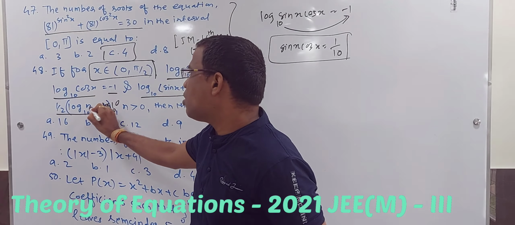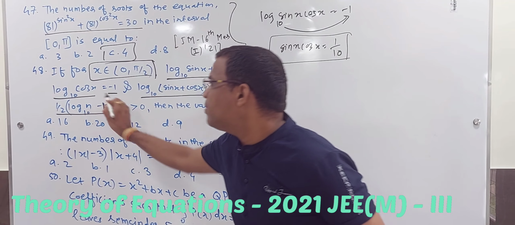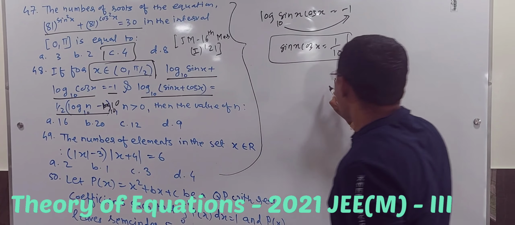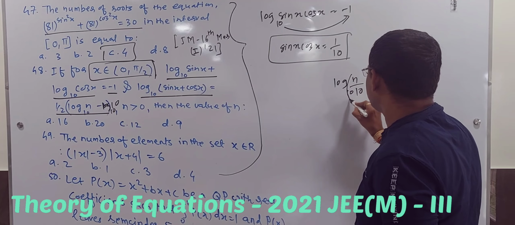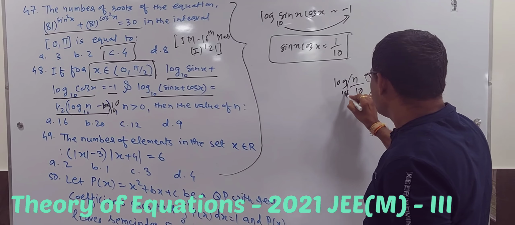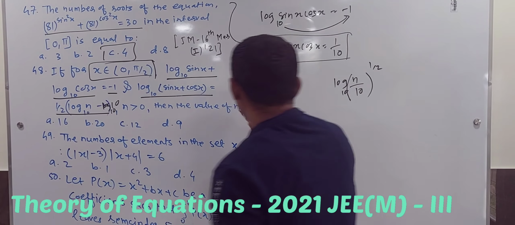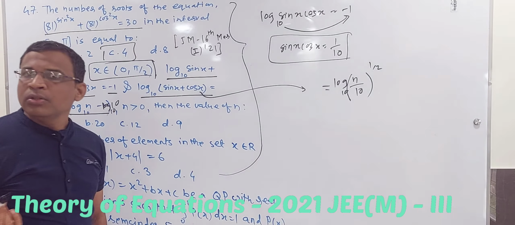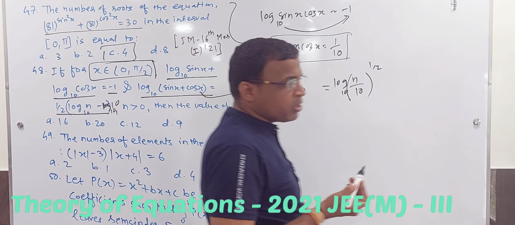So here I can apply the log m minus log n rule. So that is log m by n. So that is log n by 10 to the base 10. And of course half is here. So that half can be pulled ahead like this, and the other side will be as it is. Fine. Now you can cancel the log on both sides, because you don't have any other option.